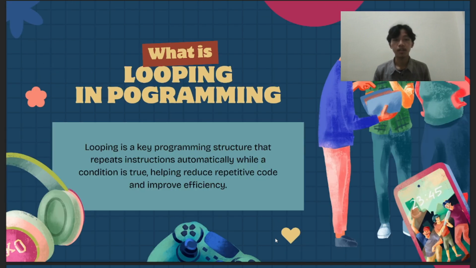What is looping in programming? Looping is a key programming structure that allows a computer to repeat instructions automatically while a condition is true. Instead of writing the same command again and again, we can use loops to make our code simpler, shorter, and more efficient. Loops are used everywhere, such as displaying data repeatedly, calculating totals, monitoring system inputs, and even running animation. Understanding looping is an essential skill for all programming students.